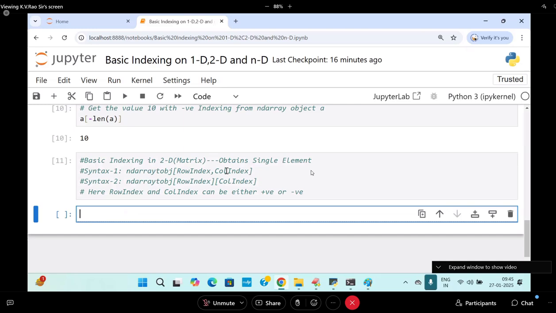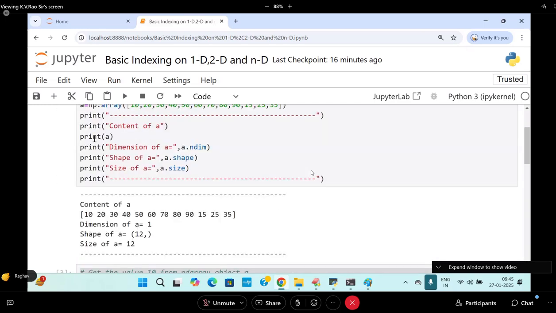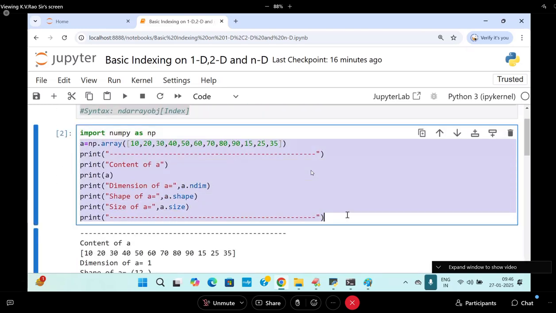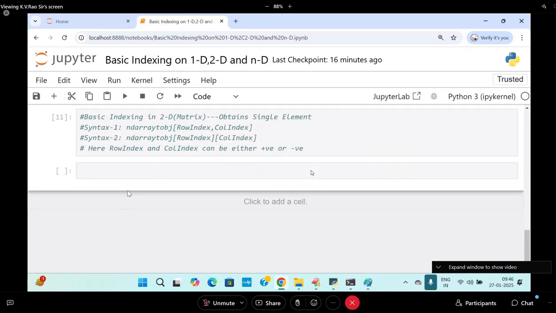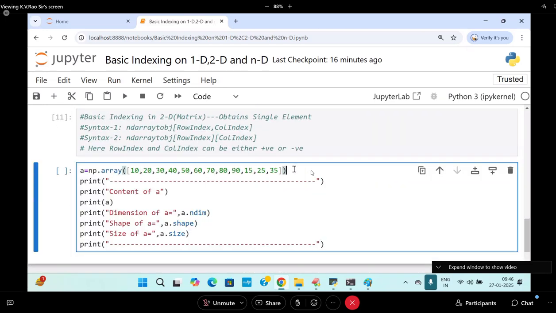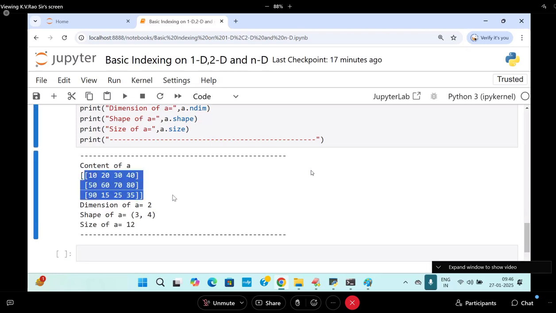So this is my data. Now I want to bring this data once again here. So I will go for it. Here I will do dot reshape of. Totally, how many elements are there? 12 elements. 12 elements means I can write 3 comma 4, 6 comma 2, 2 comma 6. Any multiplier pairs of 12 I can write. And see this now, here we have the content like this. Are you able to follow now? Right. So coming to this place, now I'm going to take something like a WhatsApp group, something is coming.